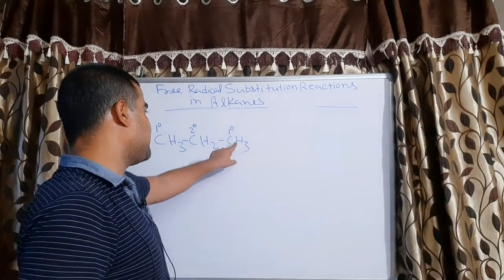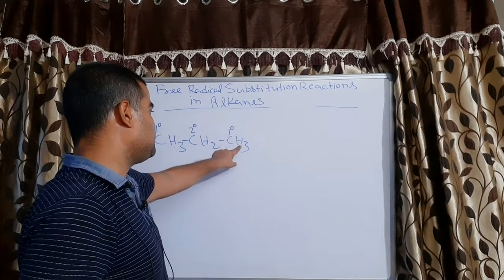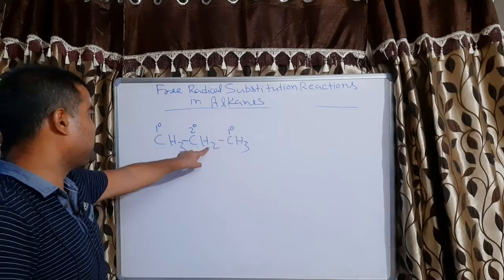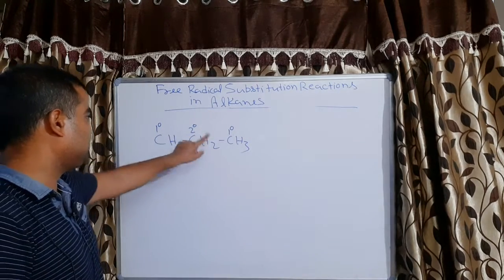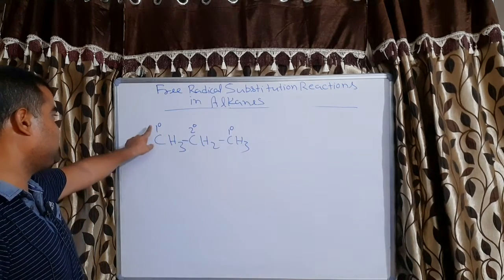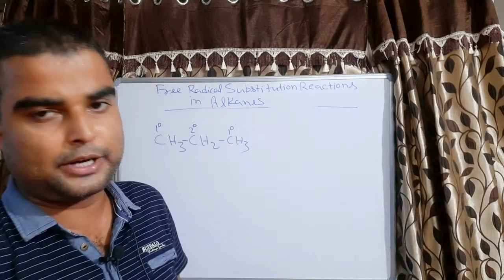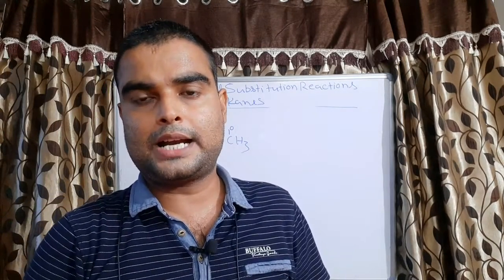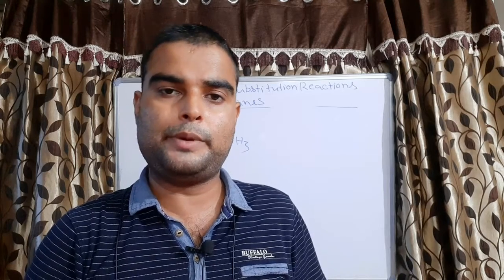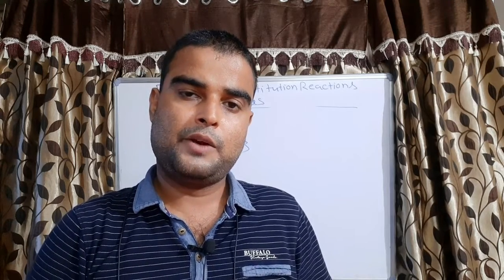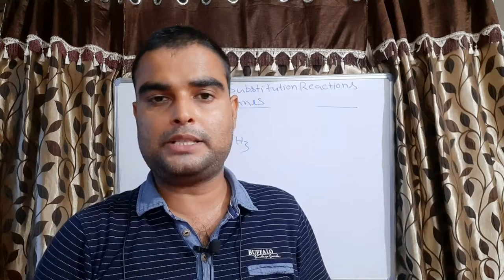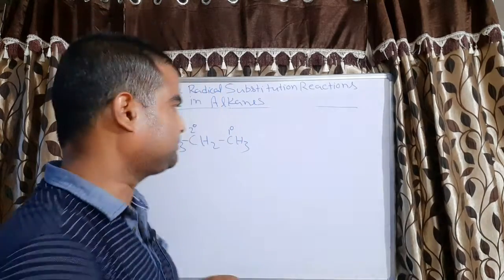The hydrogen attached with primary carbon is primary hydrogen, and hydrogen attached with secondary carbon is secondary hydrogen. So there are 2 types of hydrogen, which means 2 types of substitution and 2 types of product also.